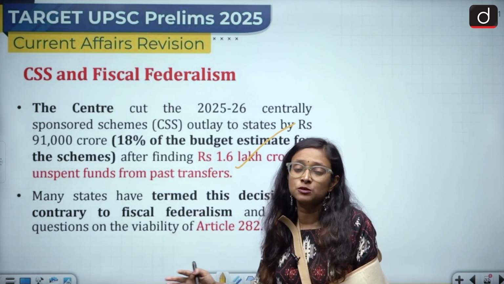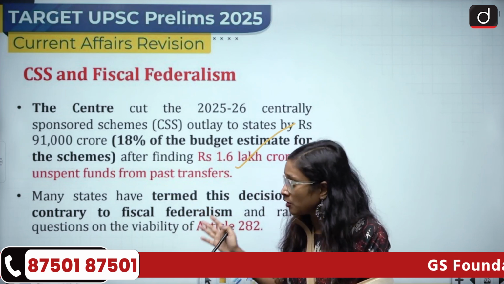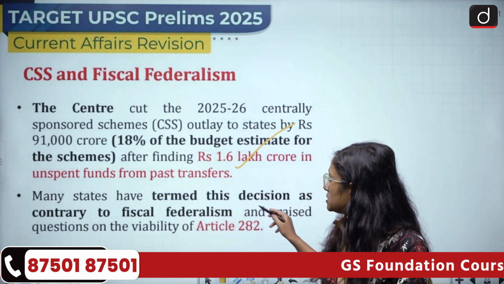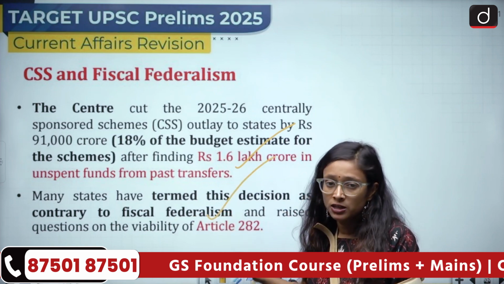However, this decision has not been welcomed by various states because they said they are at a loss because of such policies, and many states have termed this decision contrary to fiscal federalism under Article 282.